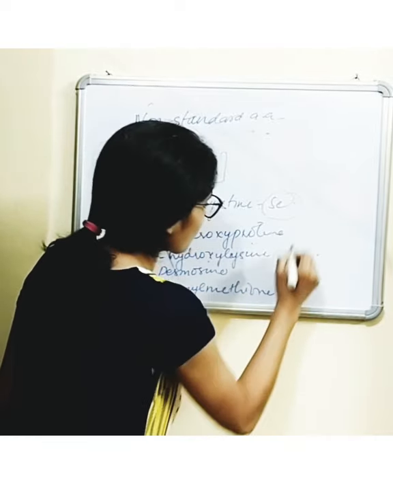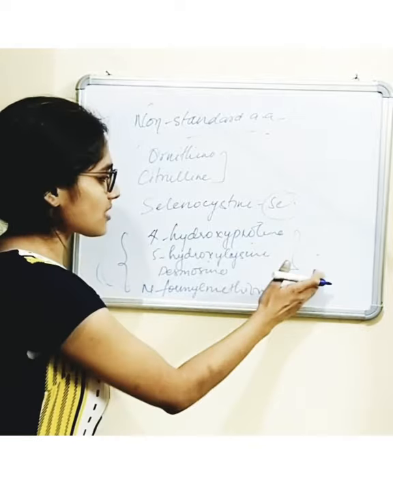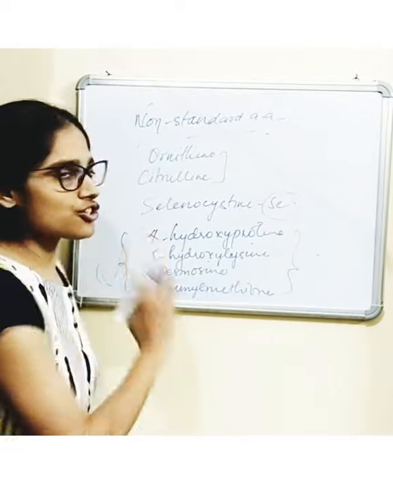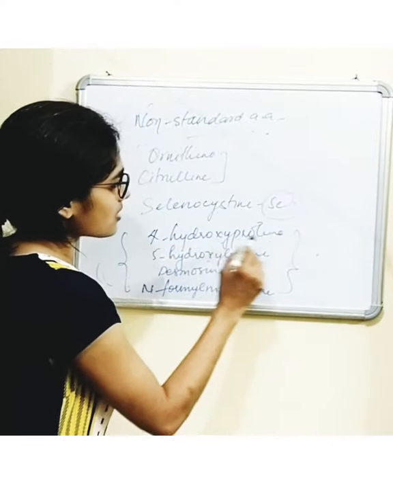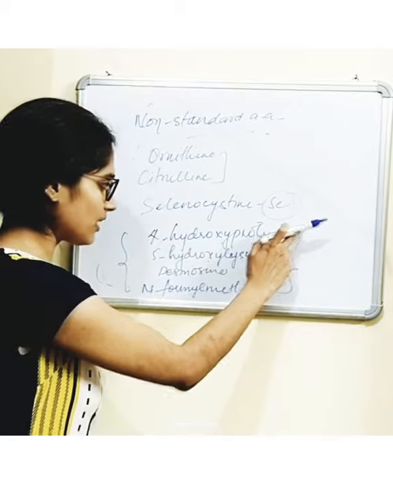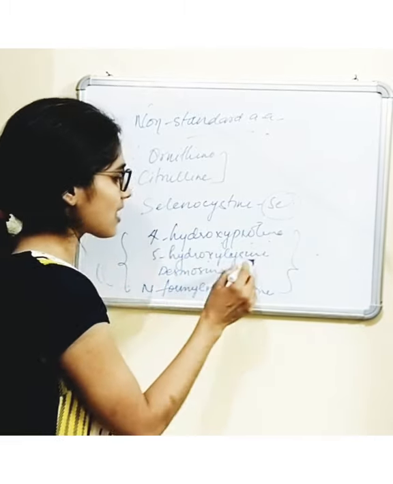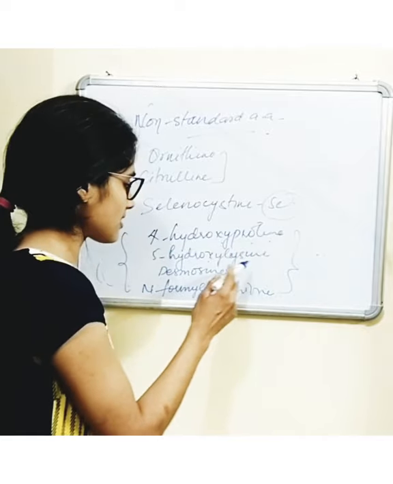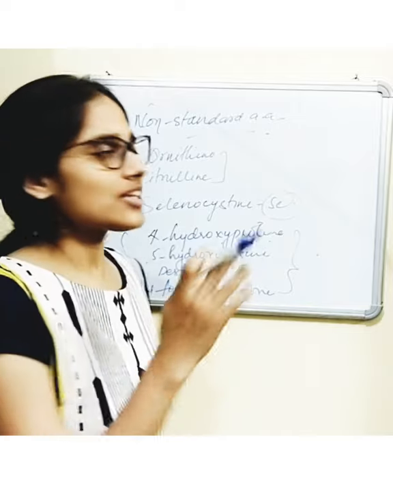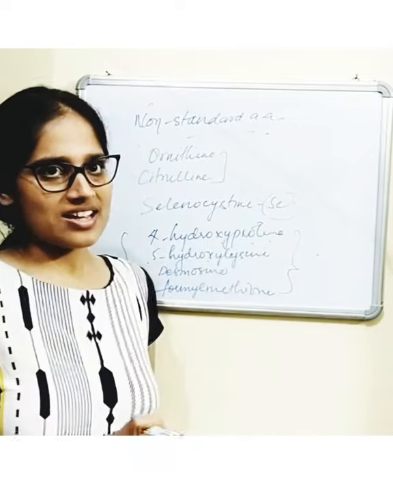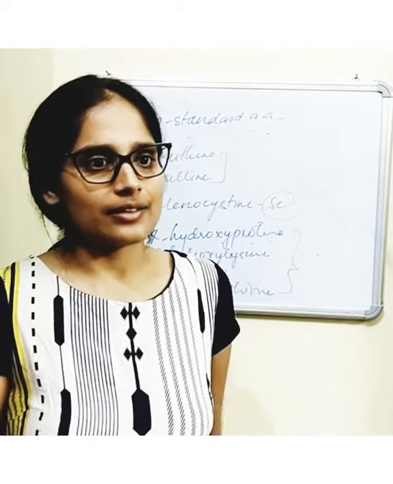Now these are some examples of non-standard amino acids which are modifications of the standard amino acids. 4-hydroxyproline is a modification of proline where at the 4th position 1 hydroxyl group is added. 5-hydroxylysine is in the side chain of lysine. At the 5th carbon 1 hydroxyl group is added. So these are some of the non-standard amino acids which perform different functions in the cell.